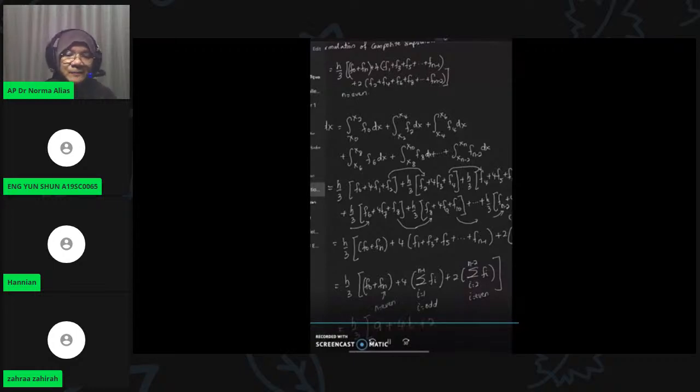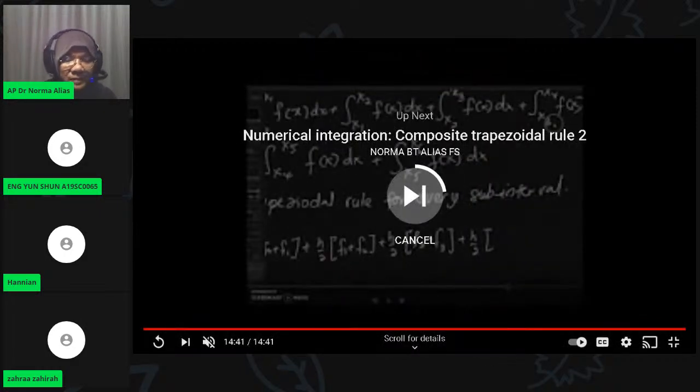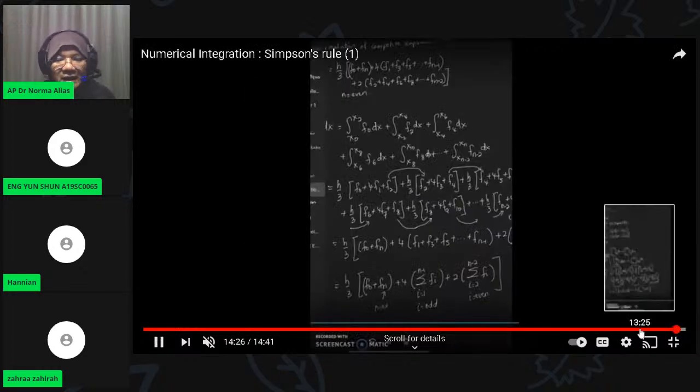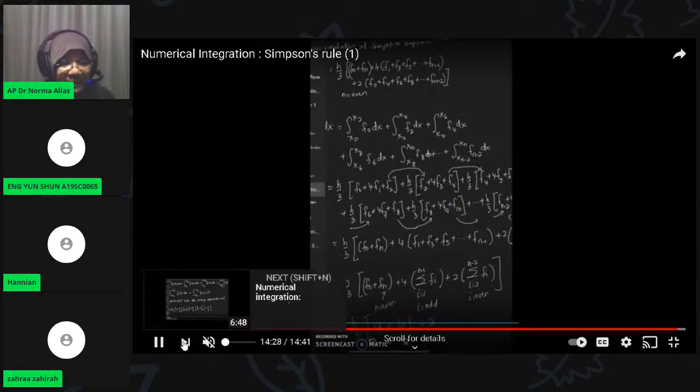If n is even, you create another element that you need to find: a, b, and c. What is a? F0 plus fn. What is b? The summation of the odd numbers. C is the summation of the even numbers.